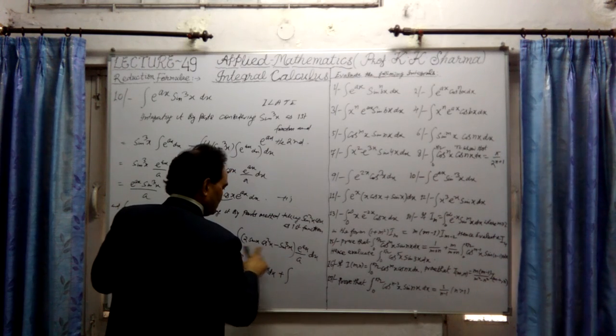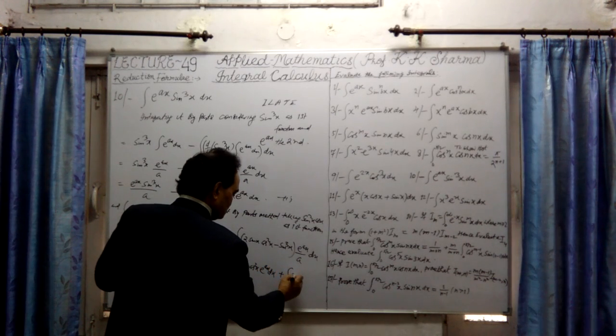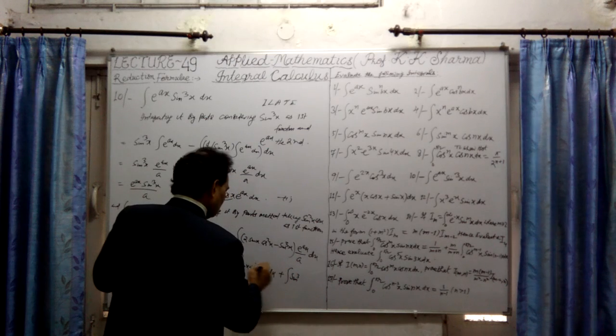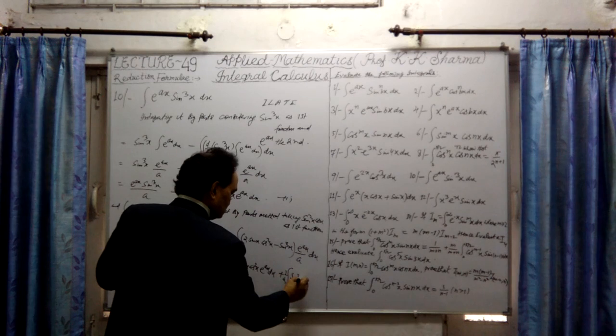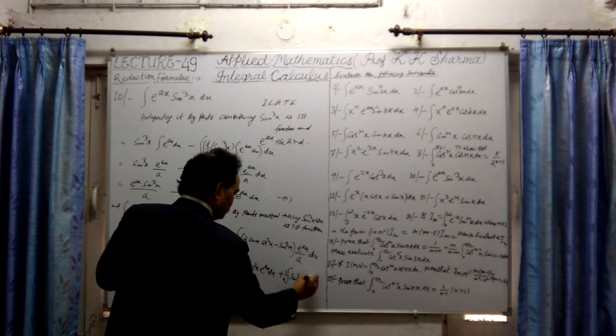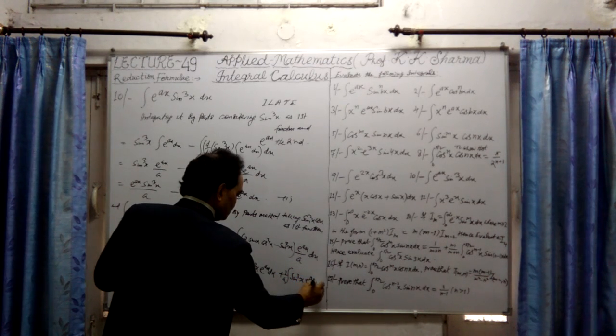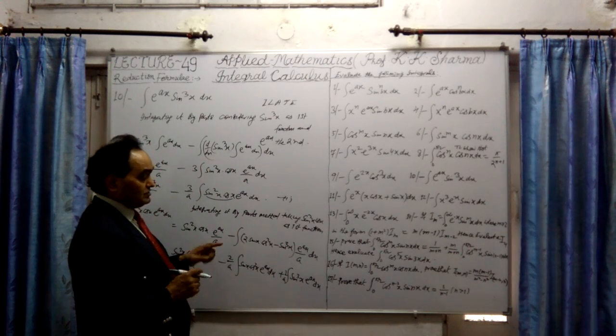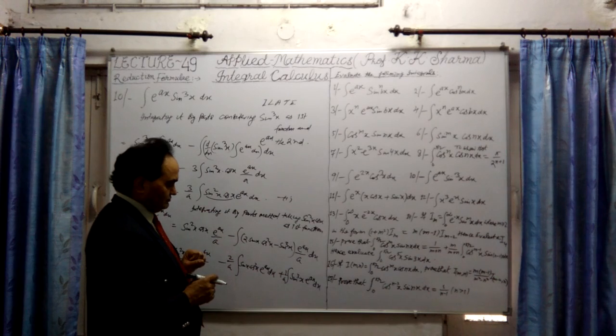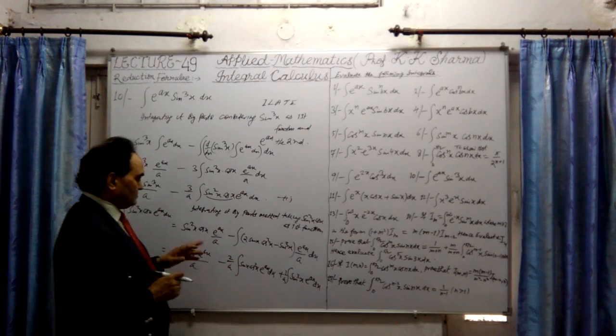It will be here plus sin cube x. The same function, 1 upon a, will be here: sin cube x into e raised to ax dx. So this is the same function which we started with, I3. This is I3 here.